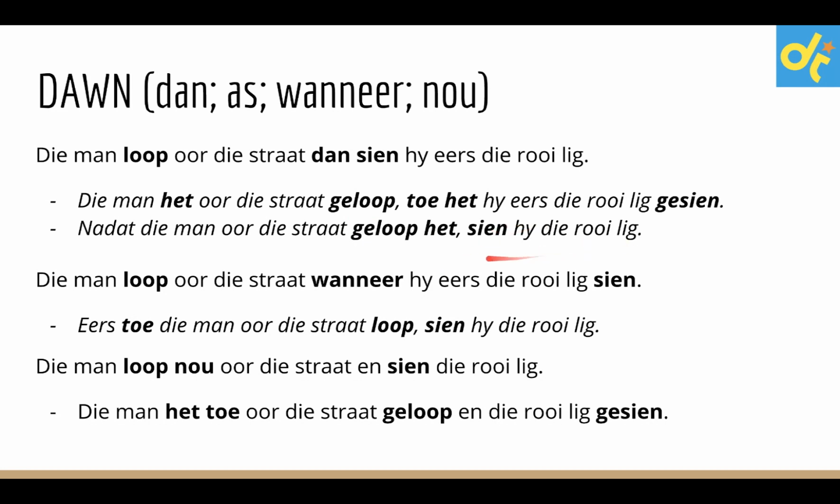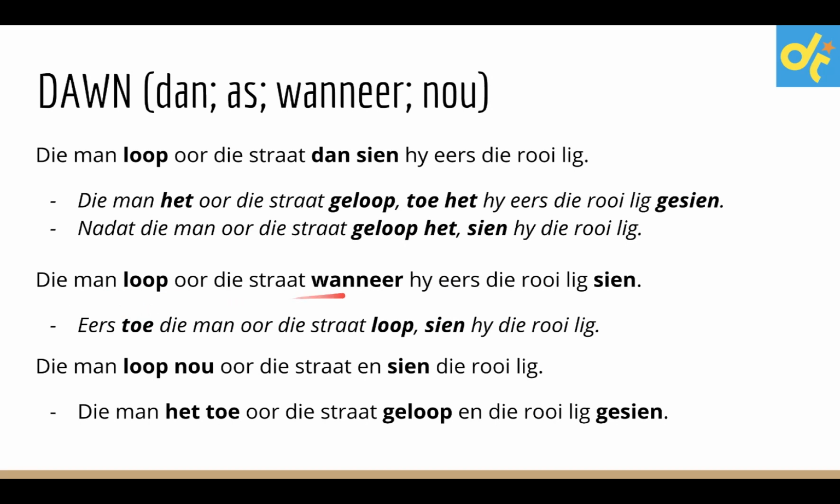This part can also be put in the past tense. Het hy die rooi lig gesien. So you'll have two hets next to each other if you put that sentence in the past as well. Nadat die man oor die straat geloop het, not het geloop het, sien hy die rooi lig or het hy die rooi lig gesien. A next example with wanneer as the conjunction.